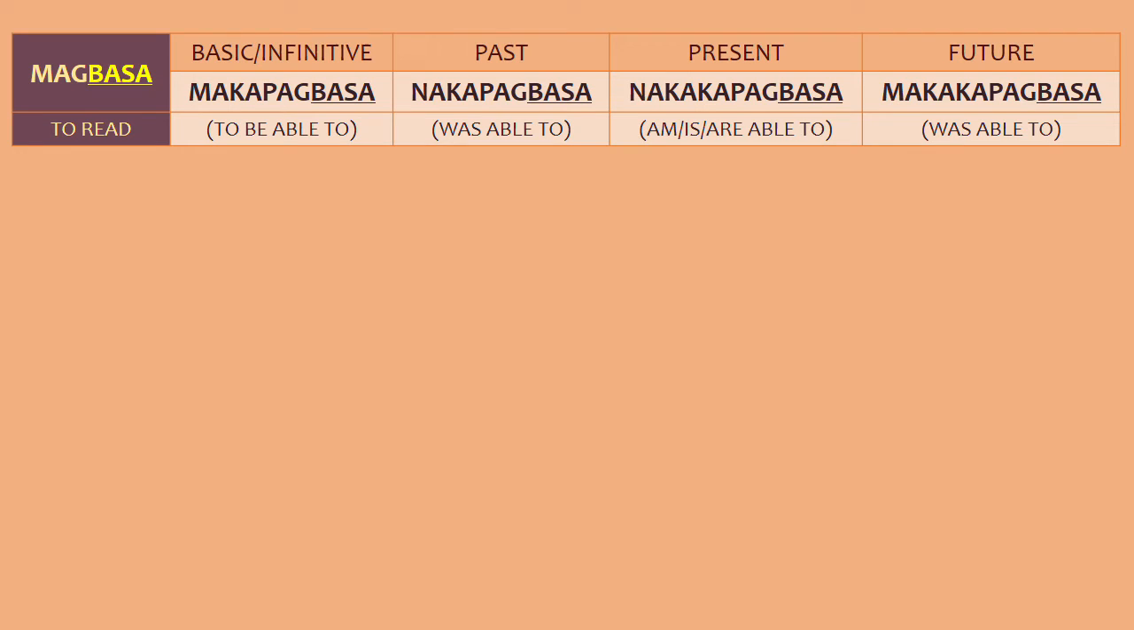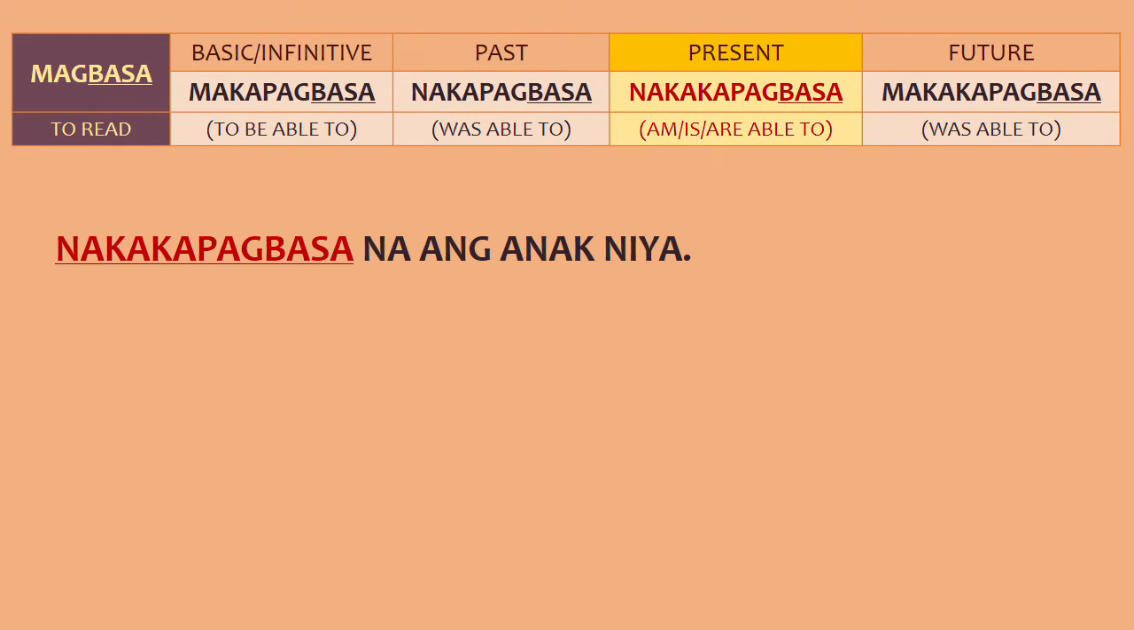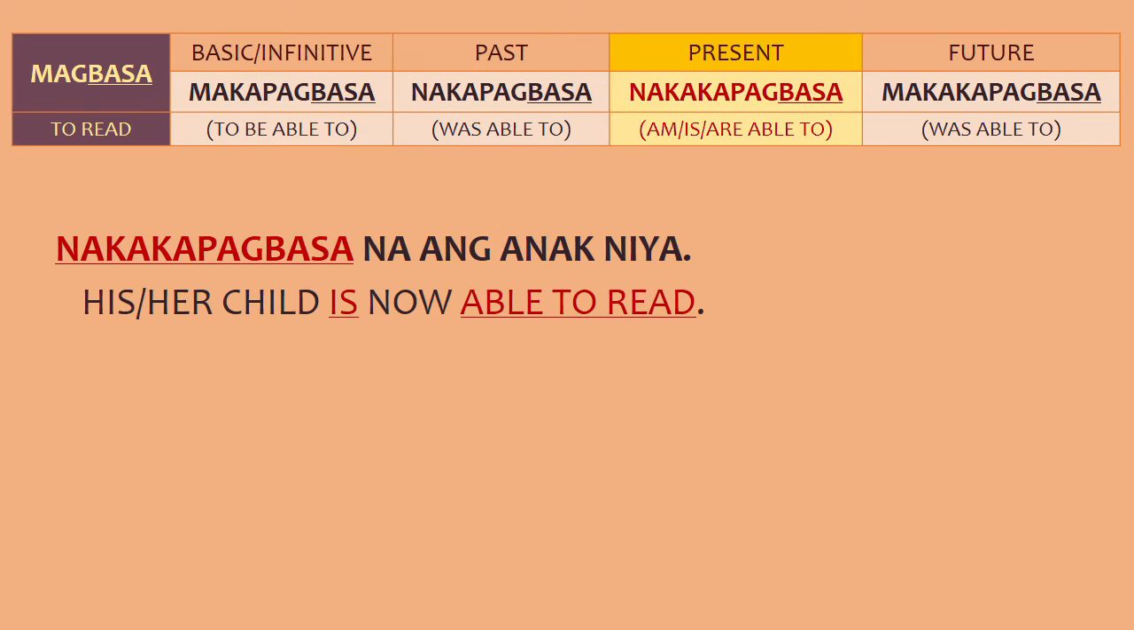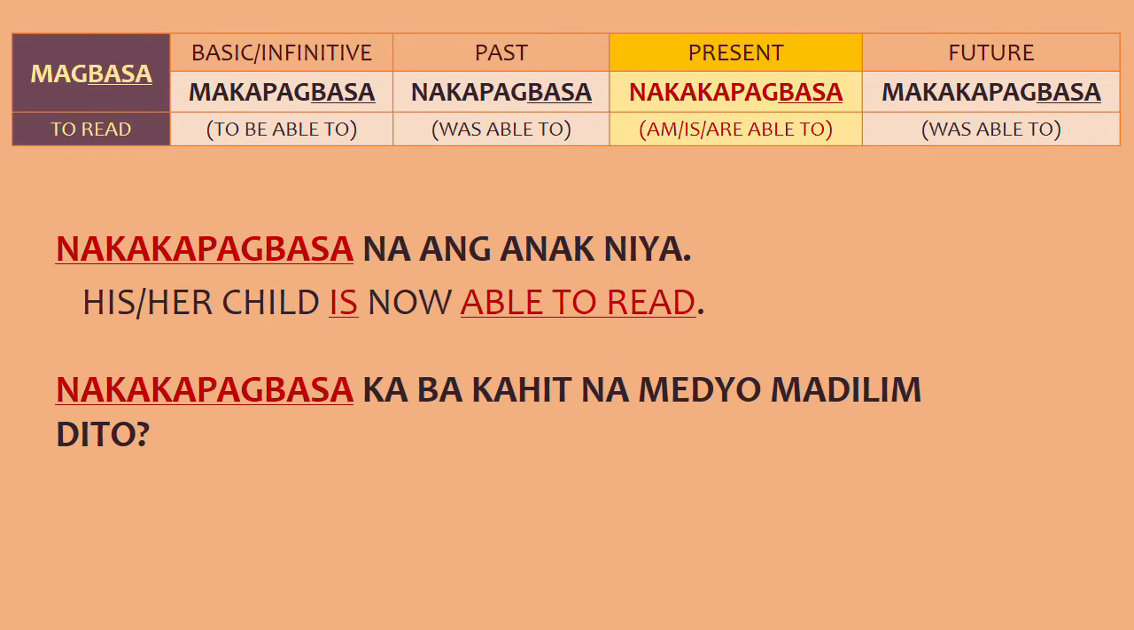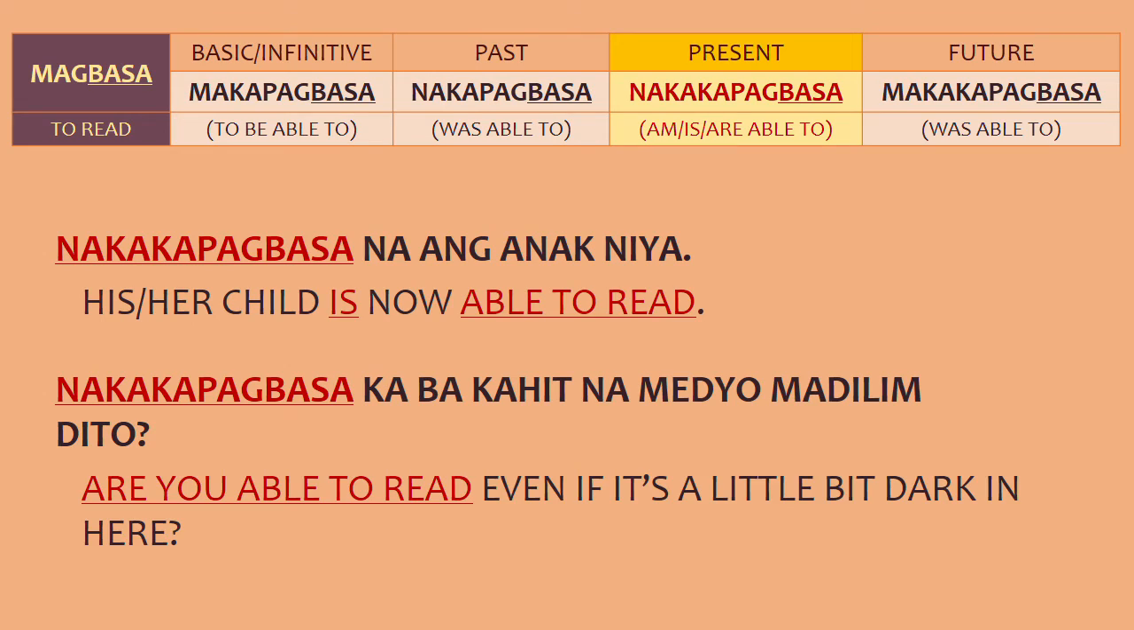Okay, next we have magbasa or to read. So this is another mag verb, so we're using the makapag prefixes. First example, we have nakakapagbasa na ang anak niya. His or her child is now able to read. Or a more simple way of putting this in English is her child can now read or has the ability to read. Okay, next one we have nakakapagbasa ka ba kahit medyo madilim dito? Are you able to read even if it's a little bit dark in here?